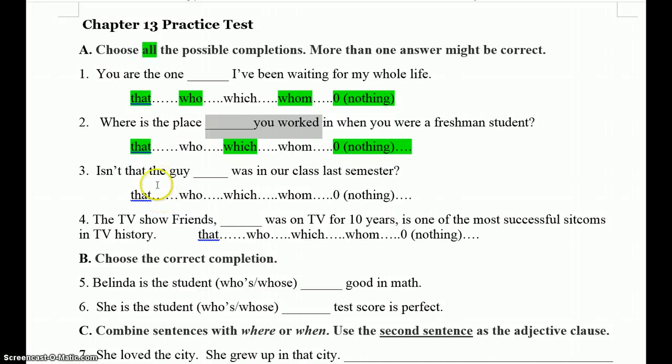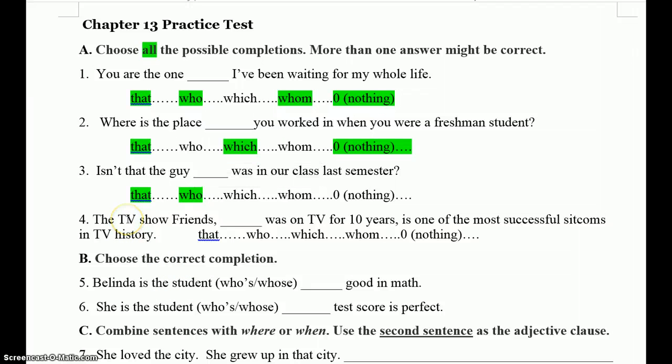All right, number three, isn't that the guy that was in our class? Isn't that the guy who was in our class? And that is all. Here in our adjective clause, we do have the verb, of course, but there is no subject, so this is our subject position. That is great, who is great, but that's it. Can't have whom in the subject position. Can't leave the subject position empty. Got to have a subject every time in a clause.